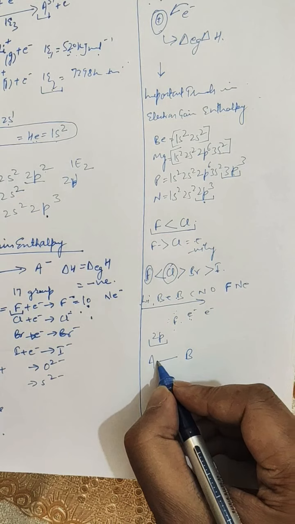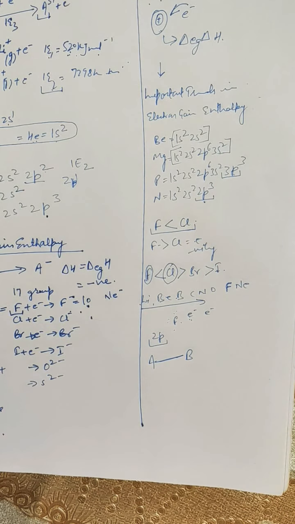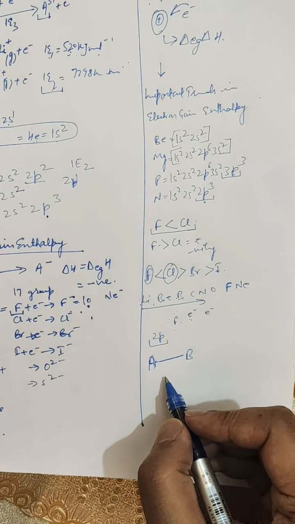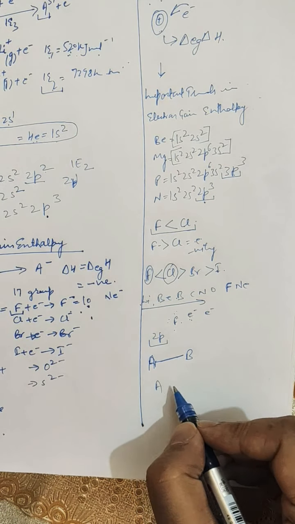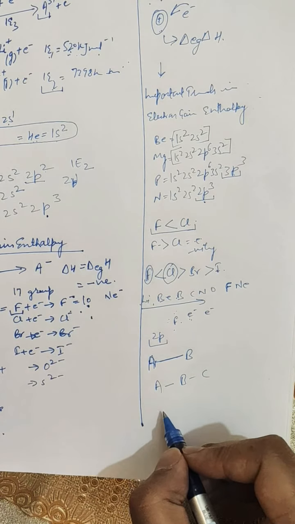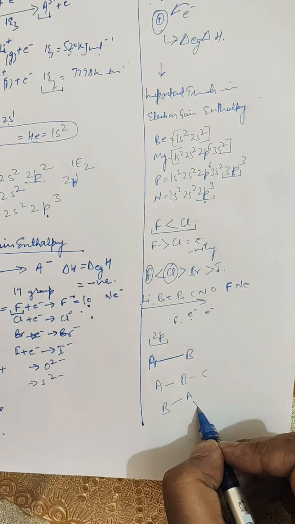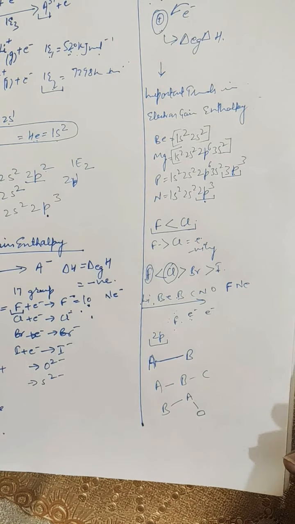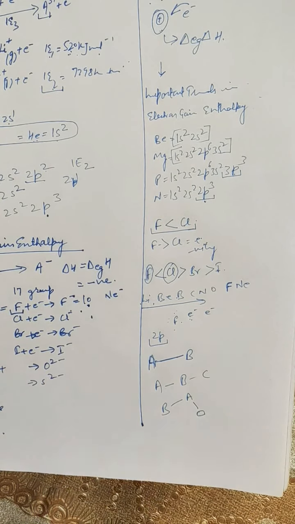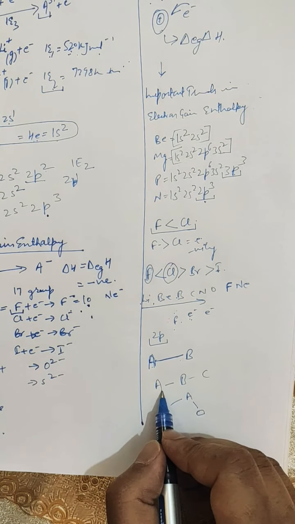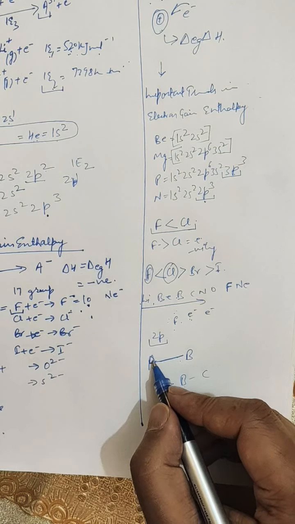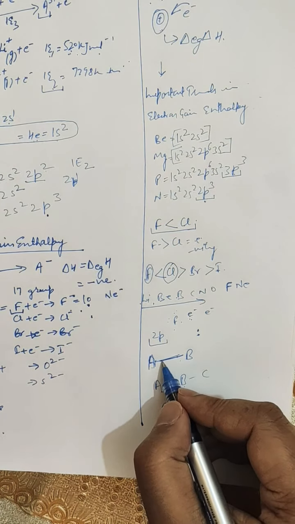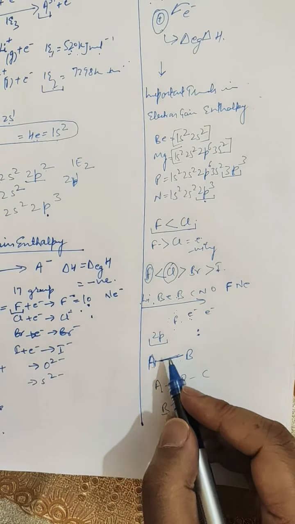Suppose a molecule possesses two atoms A and B. It is a heteroatomic molecule, or it may possess more atoms like A, B, C, or have a different structure like A, B, O. All in all, electronegativity simply means that when two atoms are attached to each other, they have a tendency to pull the shared pair of electrons toward themselves.